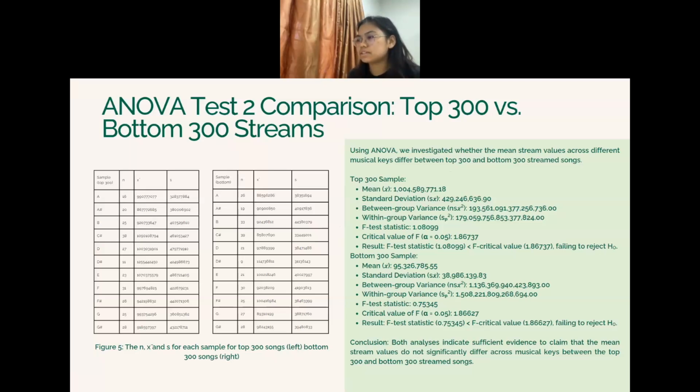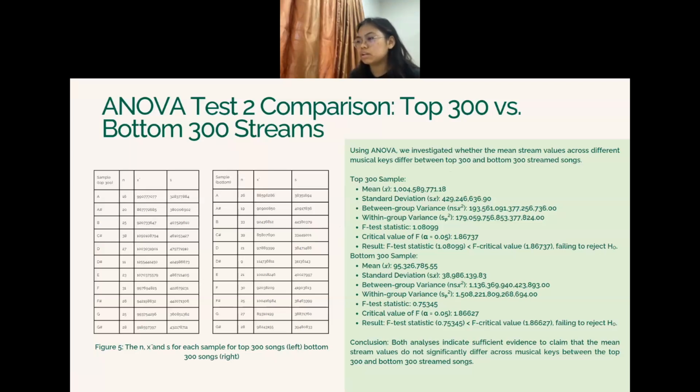And for the F statistic test, we got 1.08099, whereas the critical value of F at significance level of 0.05 is 1.86737. As a result, we fail to reject because the critical value is higher than the F statistic.